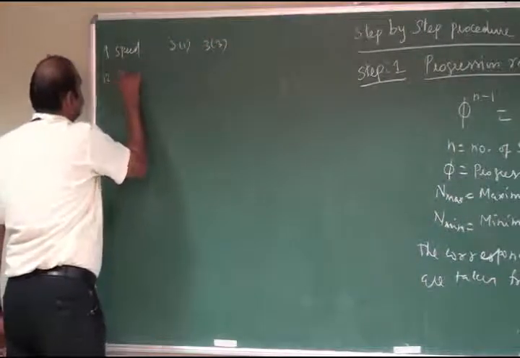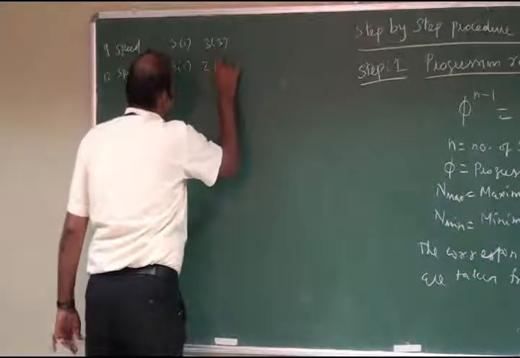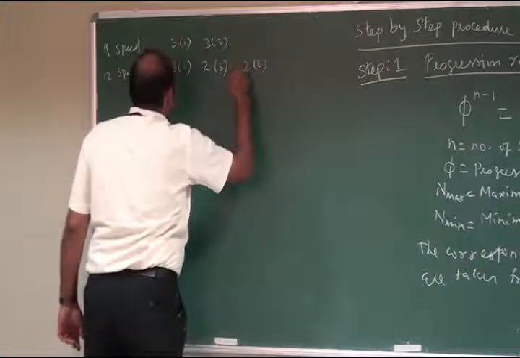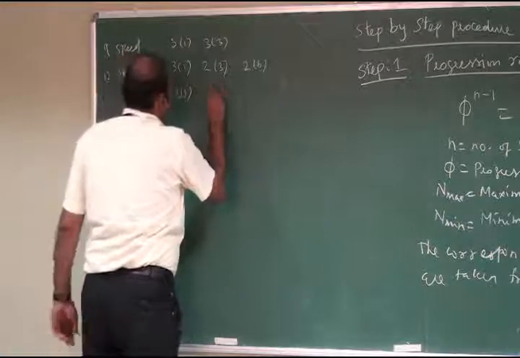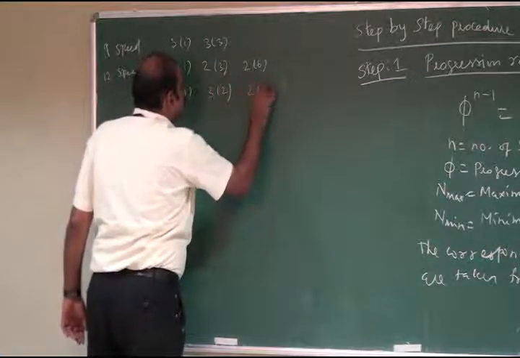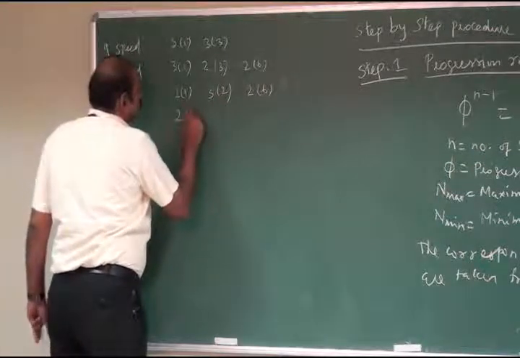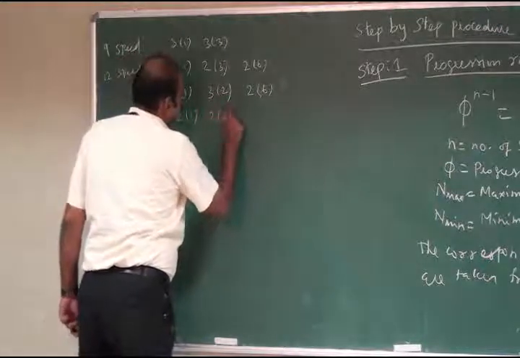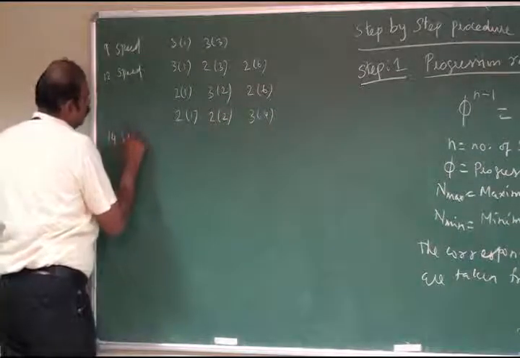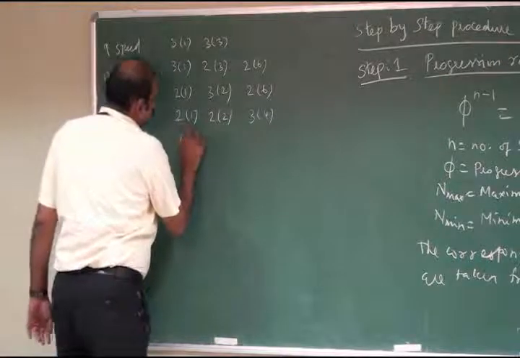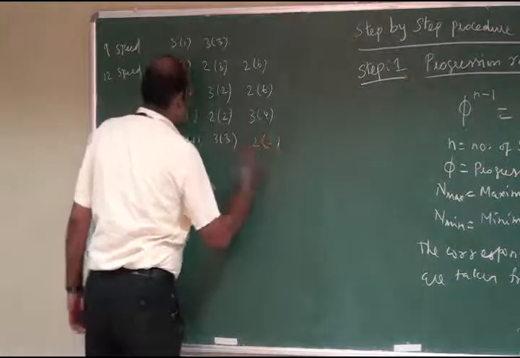Then 12-speed gearbox: 3:1, 2:3 and 2:6. Another is 2:1, 3:2, 2:6. Another is 2:1, 2:2, 3:4. Then 14-speed gearbox: 3:1, 3:3, then 2:5.